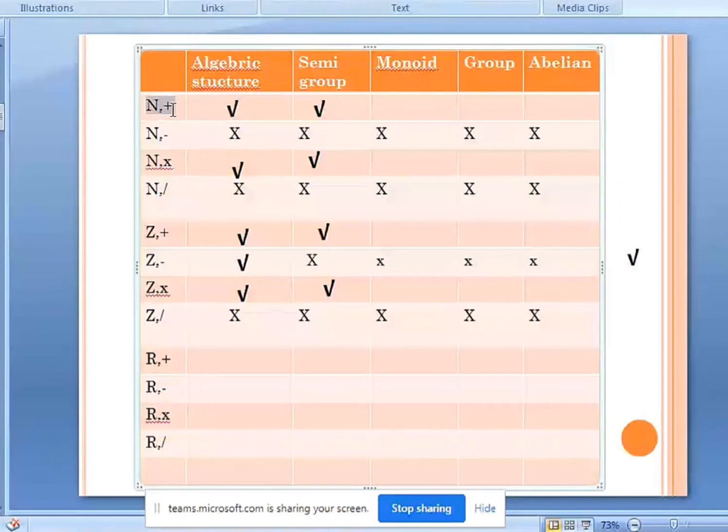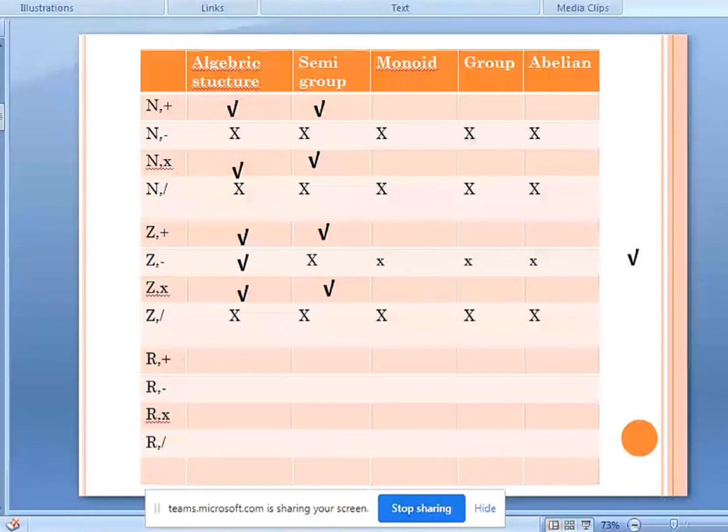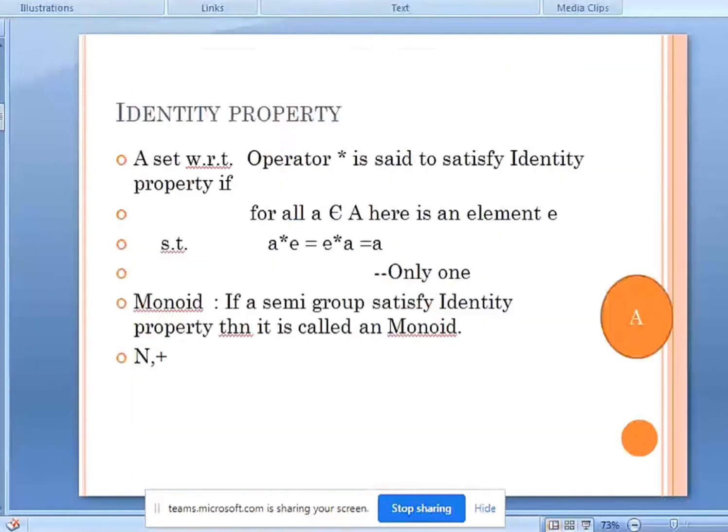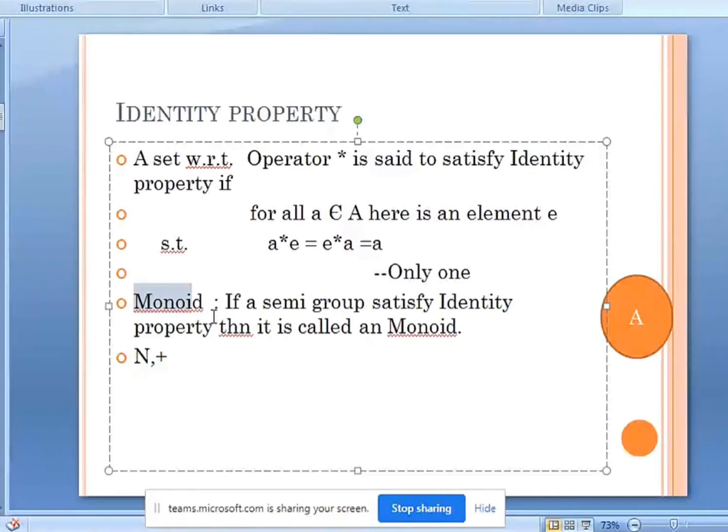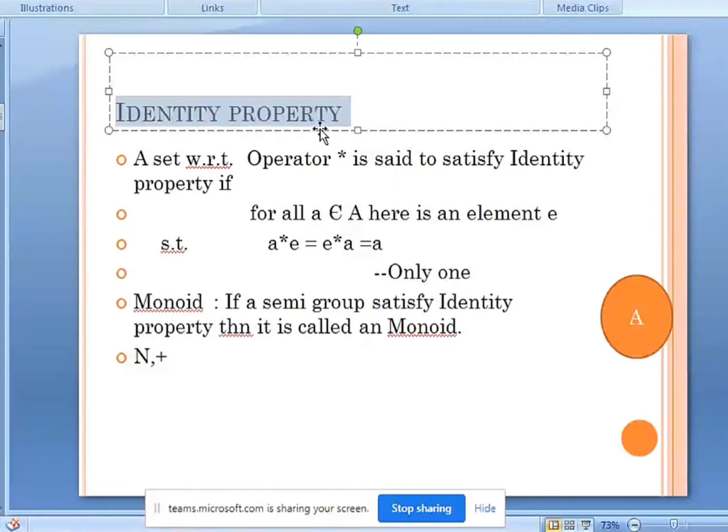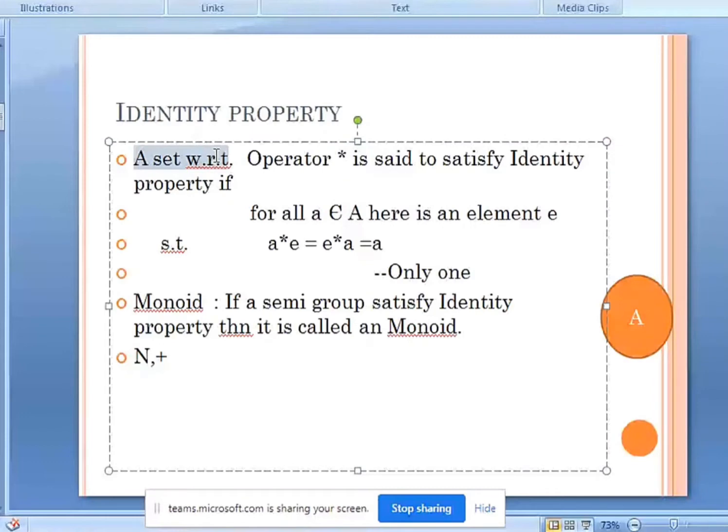Now, natural numbers with respect to addition: whether they are monoids or not. Let's see about monoids. What does a monoid require? A monoid suggests a set should satisfy the identity property, and then it can be a monoid. A set with respect to an operator is said to satisfy the identity property. This is the third property, the identity property.